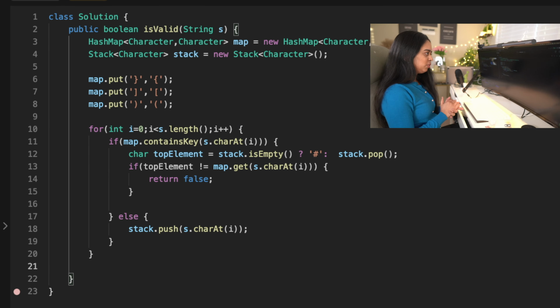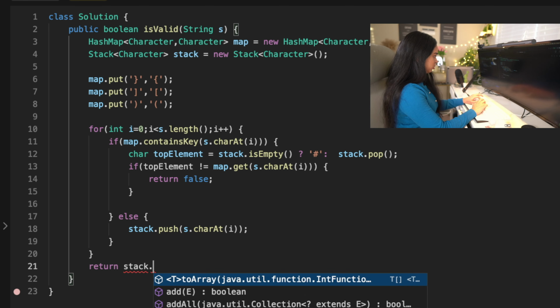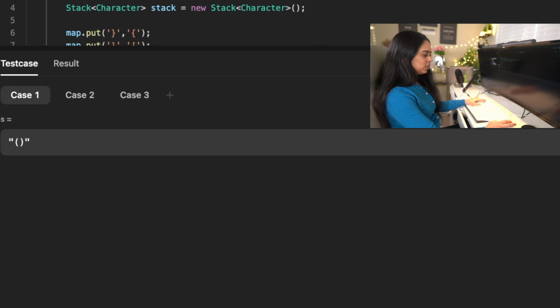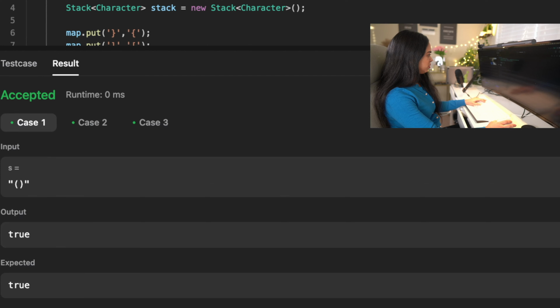And finally, what we are going to do is, if the stack is empty, okay? If the stack is empty, it means every opening symbol had a corresponding closing symbol. So we will be returning true. If the stack is not empty, it means that it's an invalid string. The number of opening symbols and the number of closing symbols are not proper, okay? So we are going to return false in that case. Let's run our program and check if everything is fine.